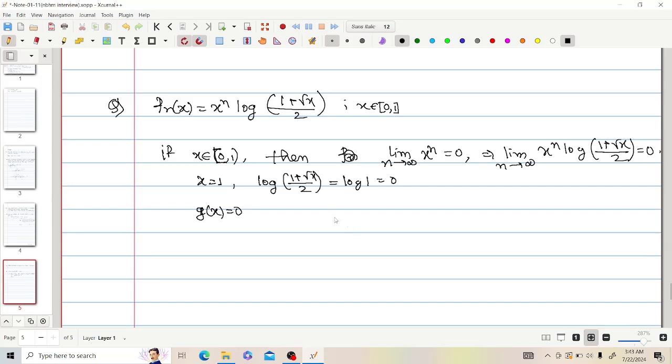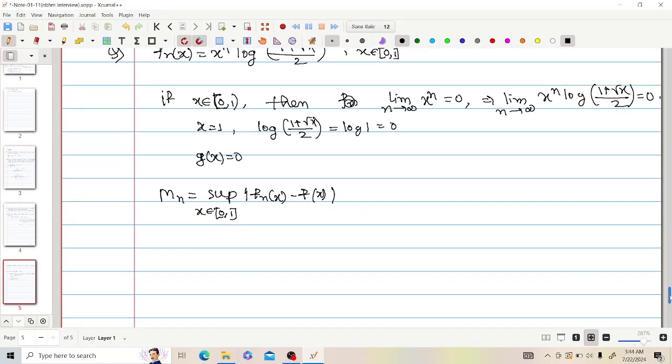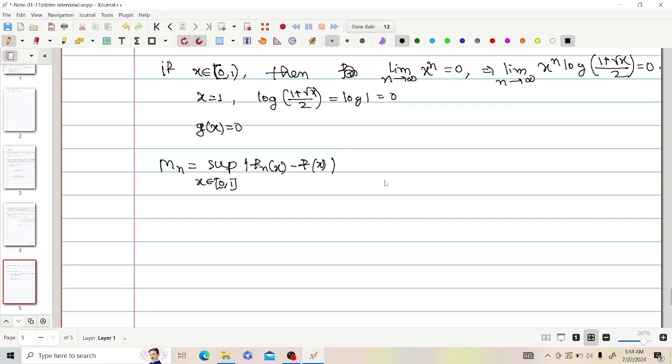Then they told me to check whether this sequence of functions is uniformly convergent or not. I tried to find this Mn. All of you know what this Mn is: the supremum of fn(x) minus f(x). And all of you know that Mn tends to 0 if and only if the sequence of functions is uniformly convergent. I tried to use this theorem and find this Mn, but I couldn't find it.